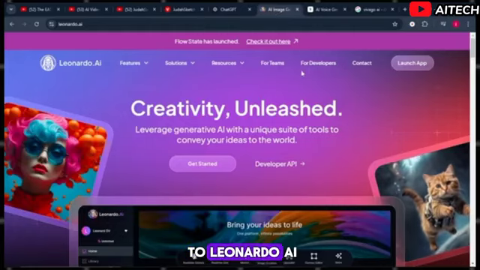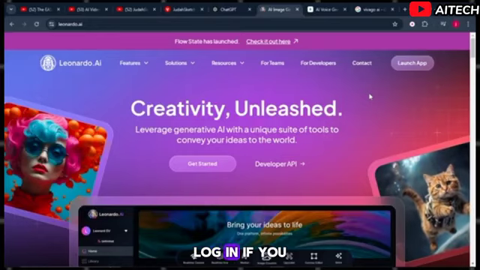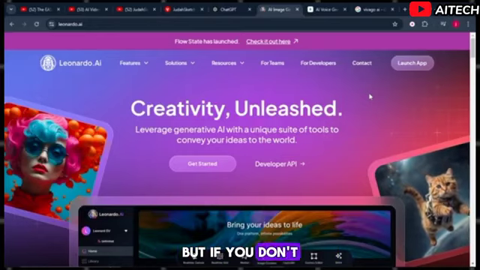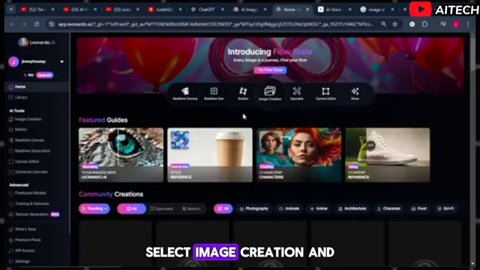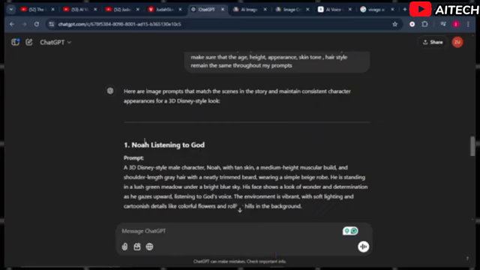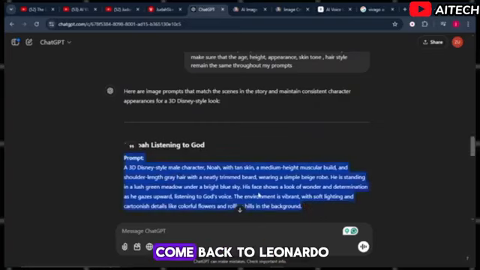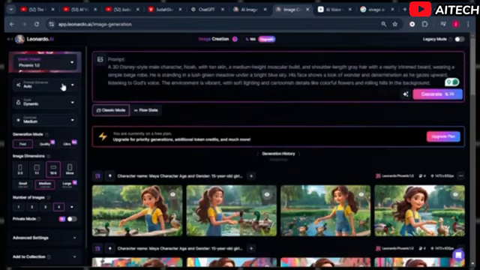Next is to head to Leonardo AI. Log in if you already have an account, but if you don't, simply sign up through your Gmail. Select Image Creation. And once you are there, just go back to ChatGPT, copy the first prompt, come back to Leonardo AI, and paste in our prompt in the available box here.